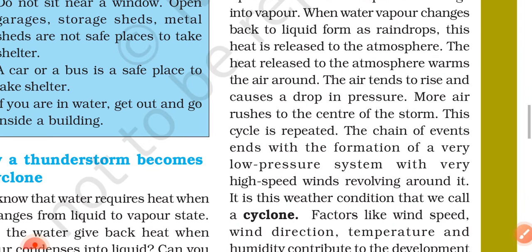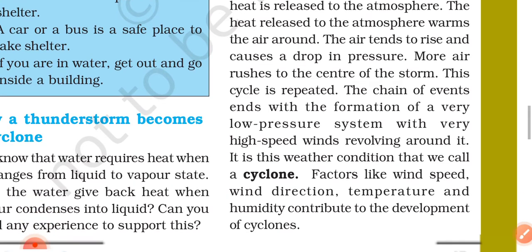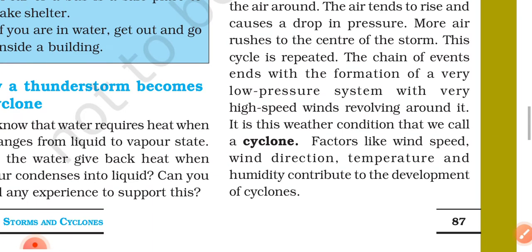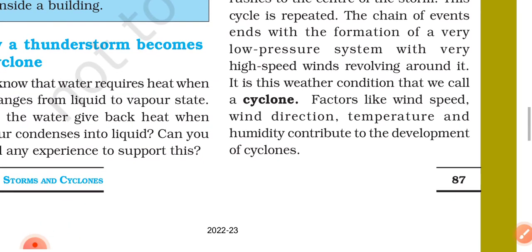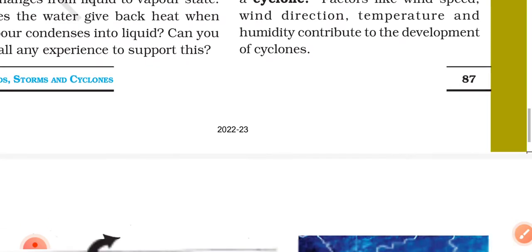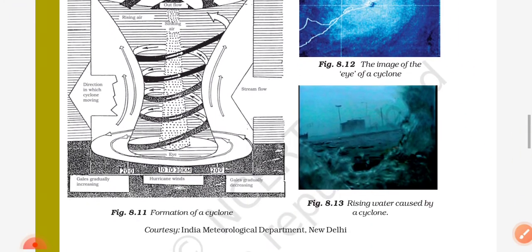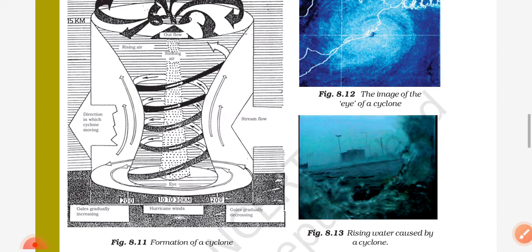This cycle is repeated. The chain of events ends with the formation of a very low pressure system with very high speed winds revolving around it. It is this weather condition that we call a cyclone. Factors like wind speed, wind direction, temperature, and humidity contribute to the development of cyclones. Here, figure 8.1, formation of cyclone.